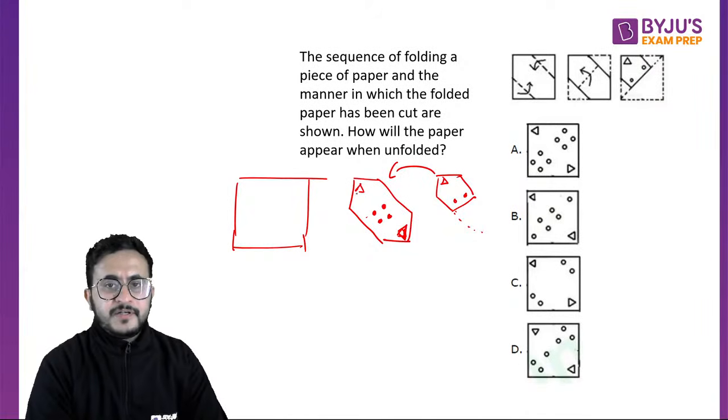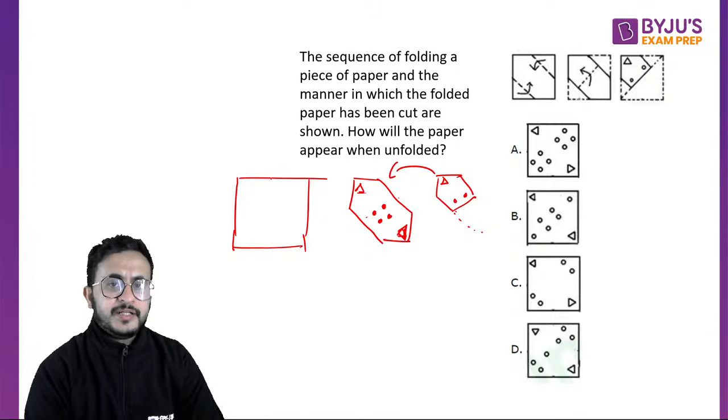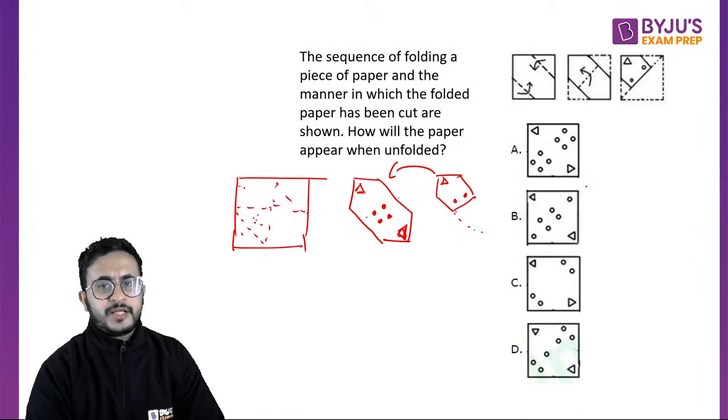Now when we open it again, what happened when we folded this part, nothing was going on this part. Wherever this triangle was cut, this is a single layer, right? It is not double layer. What was overlapping was this part. Okay, this part was overlapping like this. So whatever will happen on this region will reflect back, but this will not reflect anything else, right? So there will be only two triangles, but these dots were on the central like this.